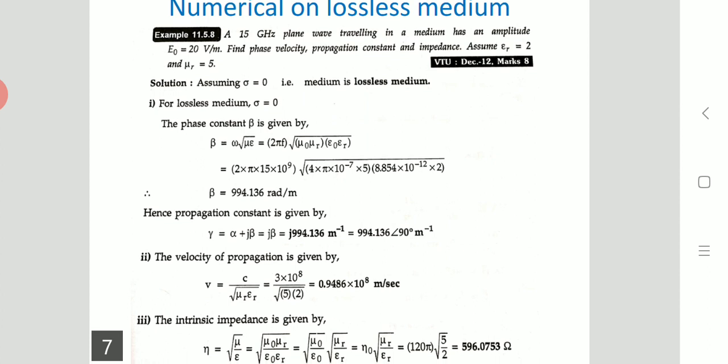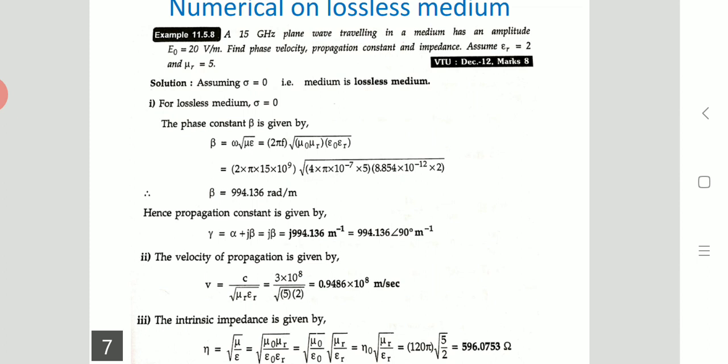Now next, this is the phase constant. We want the propagation constant, that is gamma equal to alpha plus j beta. Alpha is 0, which means what remains is just j beta. Beta is already calculated, so the value will be 994.13 at an angle of 90 degrees per meter.